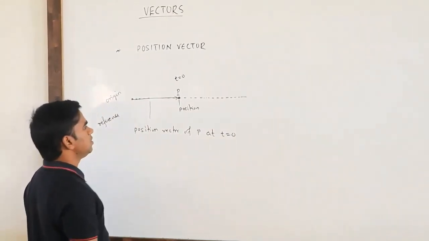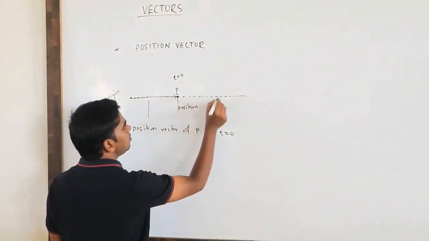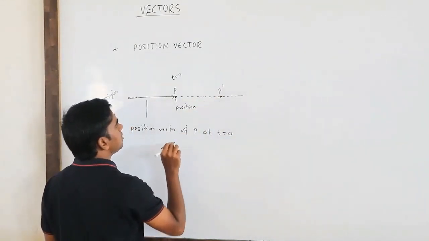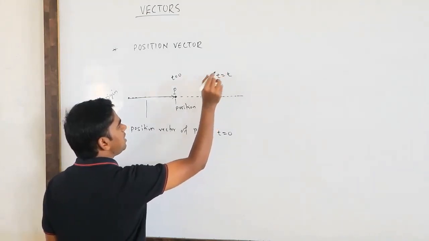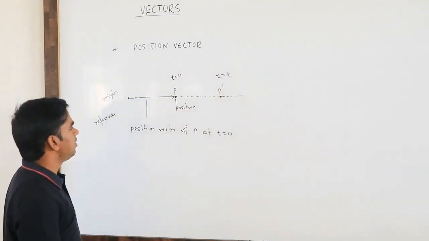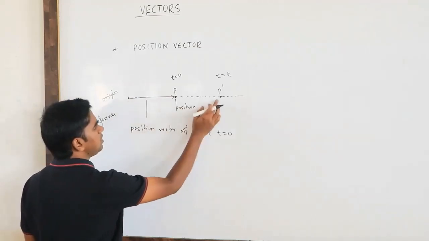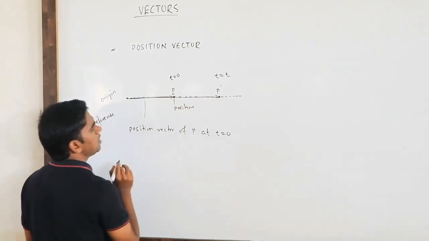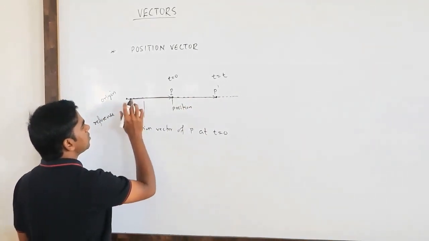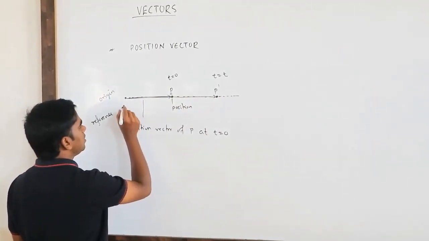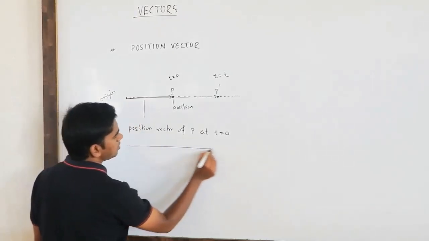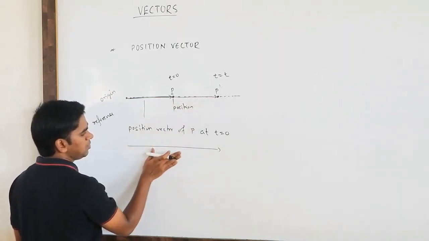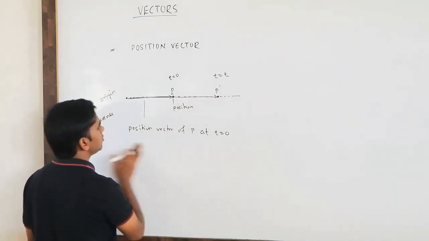Now after some time this will move and come here. You can call this P dash. Now time will become some t. What is the position vector now? The position vector is from here to here. You have to take it from the origin to here. You cannot draw it elsewhere, it should be from the origin only.